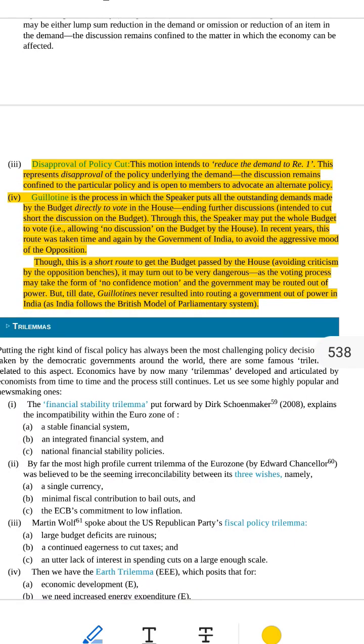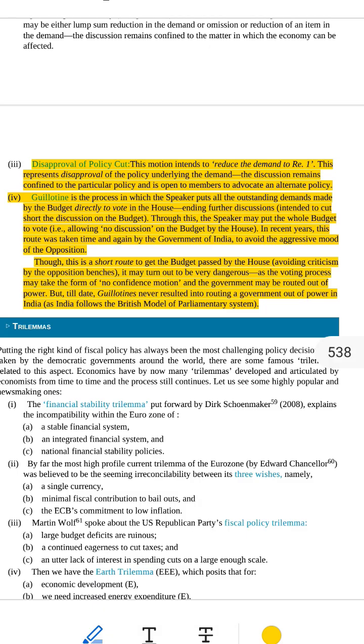All right, let's now go even deeper. I'll explain every line again, but in more detail and super easy English, as if I'm teaching a curious 7-year-old. You'll fully understand everything like a pro, step by step. Part 1, disapproval of policy cut.